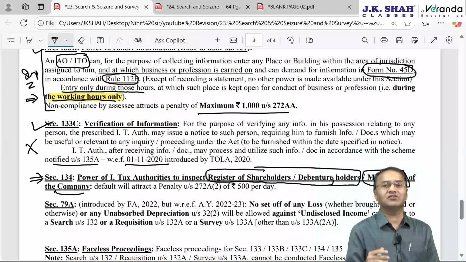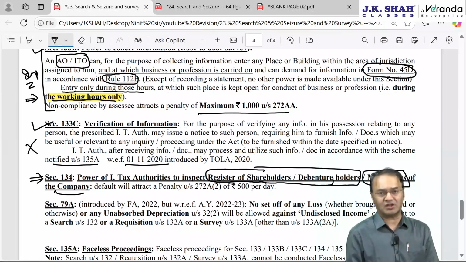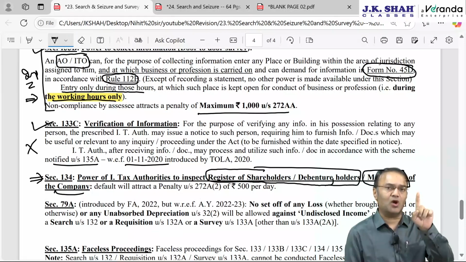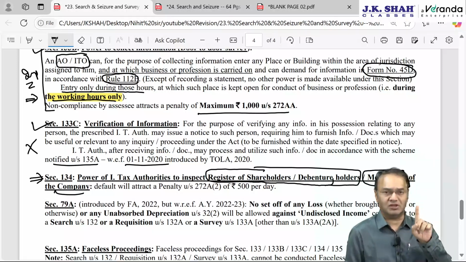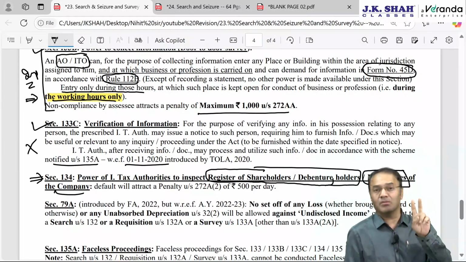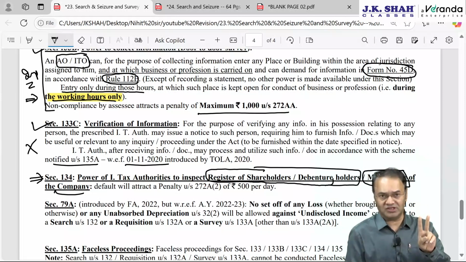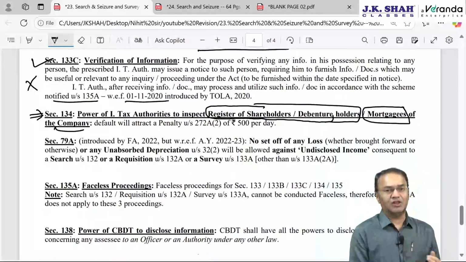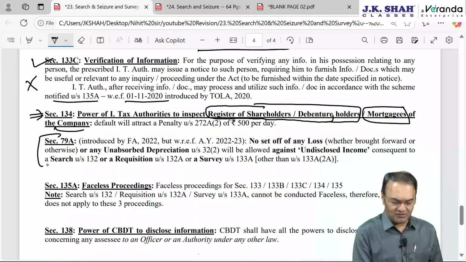Normally, for a company, if somebody wants information about shareholders, etc., then as per the Companies Act, which you must have studied at Inter CA, the person requiring information has to acquire or subscribe to at least one equity share. He has to purchase one equity share, plus pay the necessary inspection fees, 50 rupees or 100 rupees, some nominal charges. But the income tax officer, the authorized officer, can inspect the register of shareholders and debenture holders without payment of this fee and without acquiring a single share.